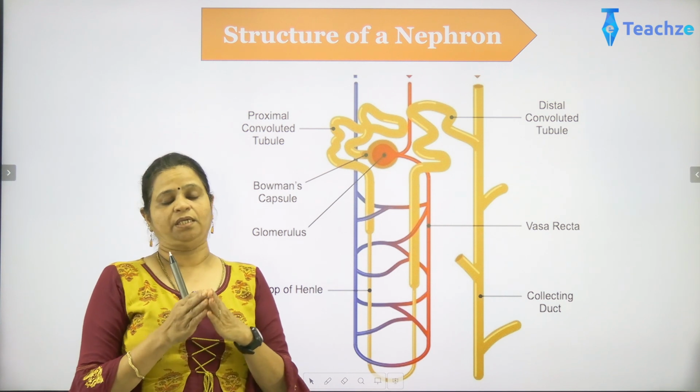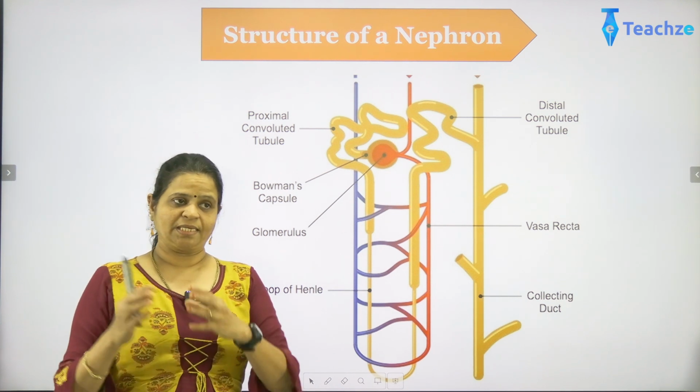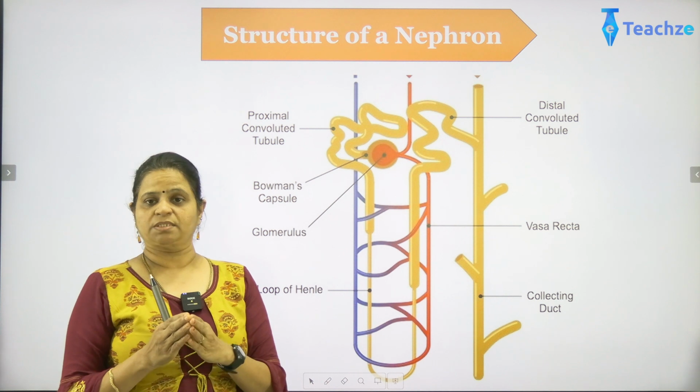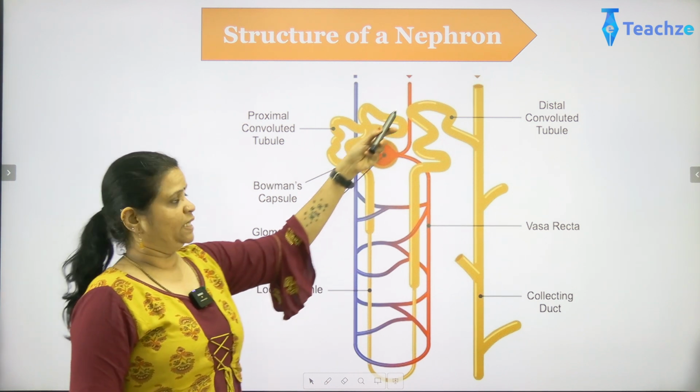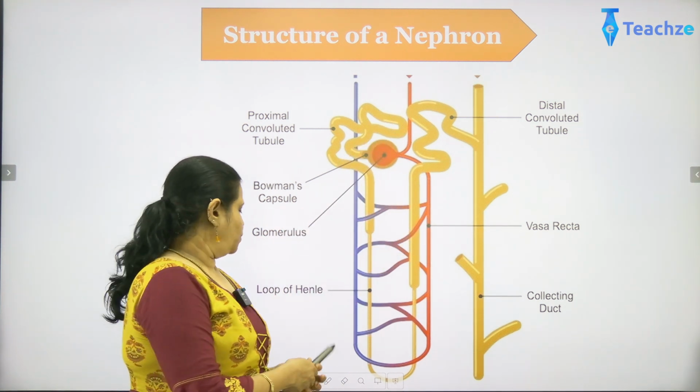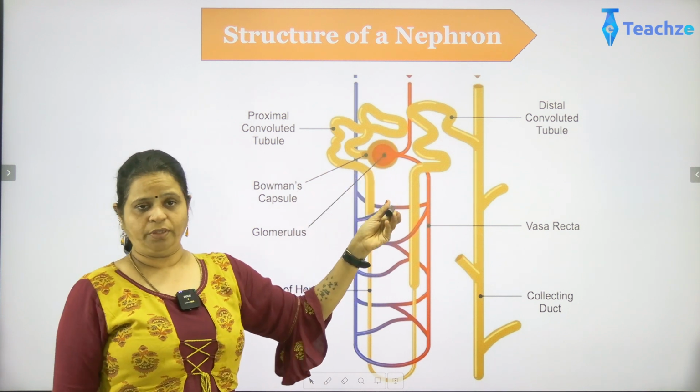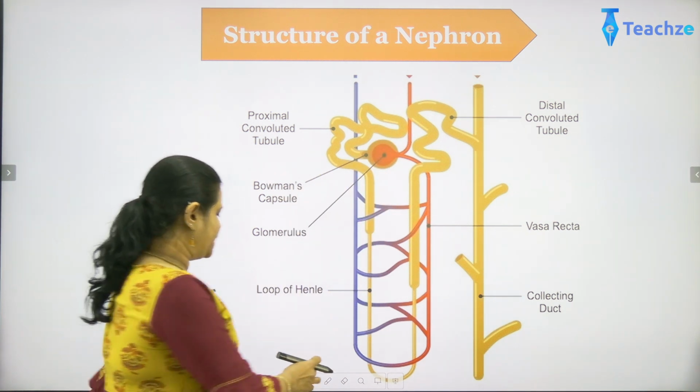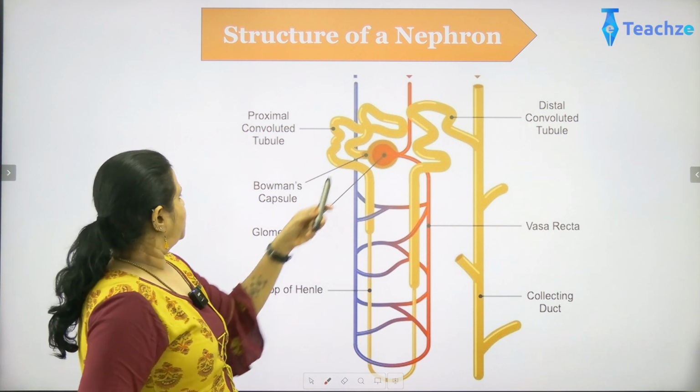That is the basic unit of kidneys. Just like we said, the basic unit of a nervous system is a neuron. Similar to that, what we are seeing here is a nephron. Now, what are the different parts of a nephron? The nephron is basically divided into all these parts.